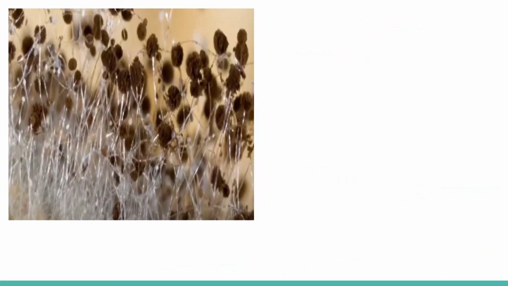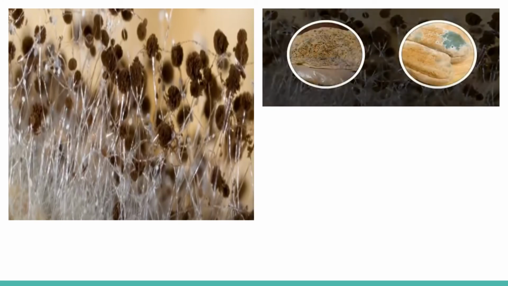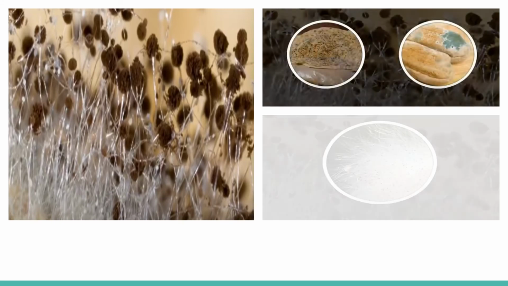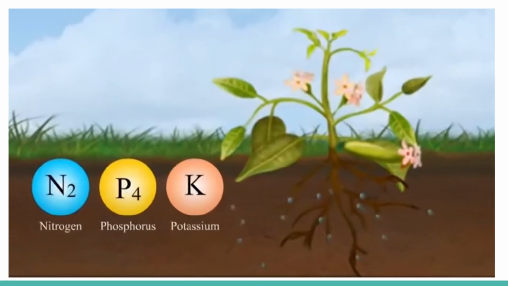Fungi do not have chlorophyll and cannot perform photosynthesis. They obtain food from starchy foodstuff like bhakri and bread. They have root-like fibers for absorption of food. Plants need nitrogen, phosphorus and potassium for growth.